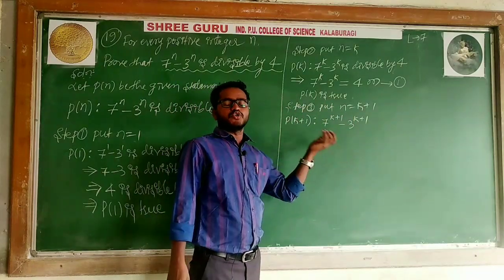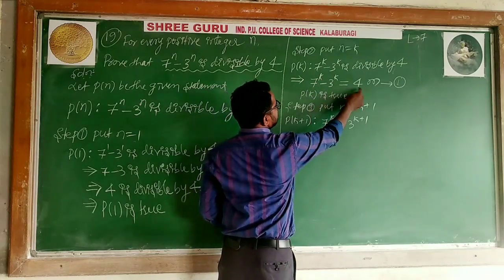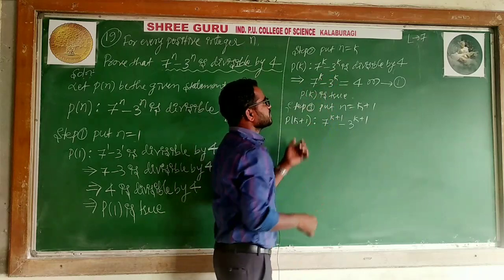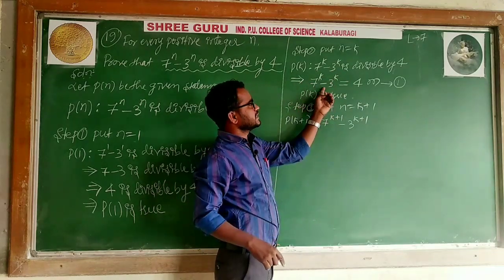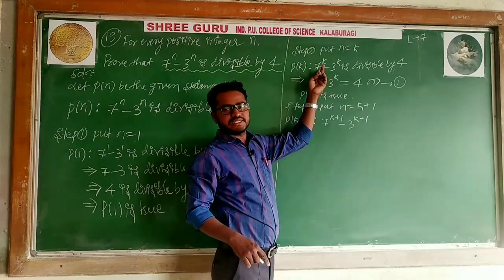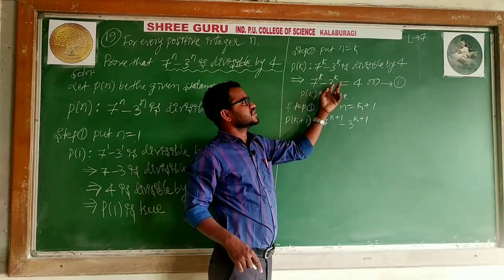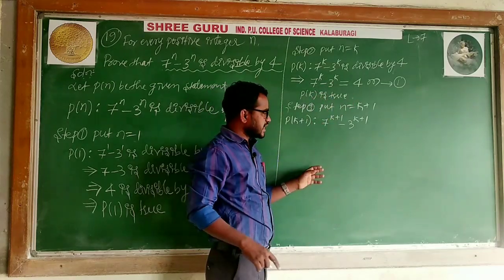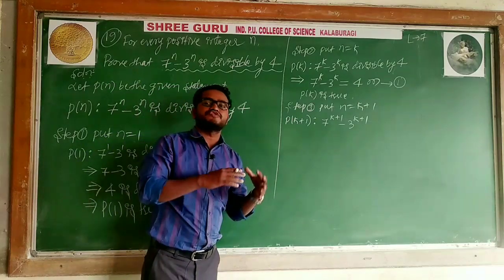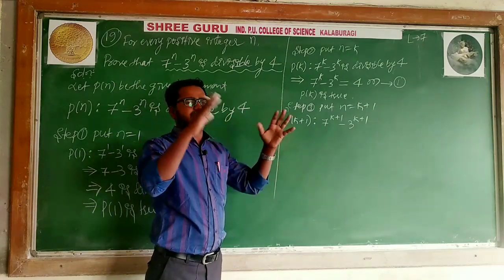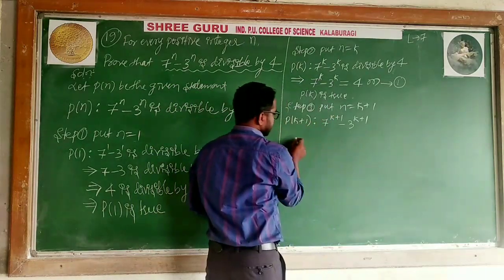Using this statement, you have to show mathematically that 7 to the power k minus 3 to the power k is equal to 4m. Take the previous step: 7 to the power k minus 3 to the power k is divisible by 4, which can be expressed as 7 to the power k minus 3 to the power k is equal to 4m. I need to prove that this is equal to 4 into something, some constant. So instead of this, I can say it is equal to.